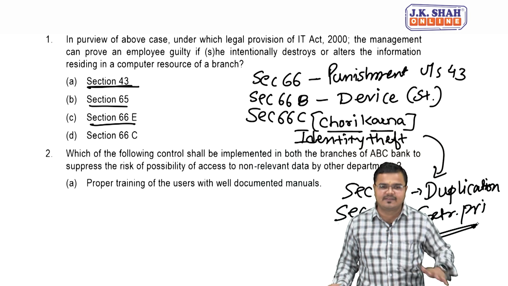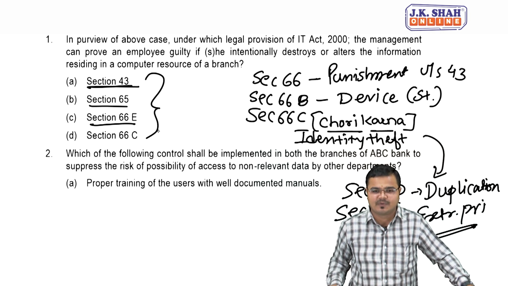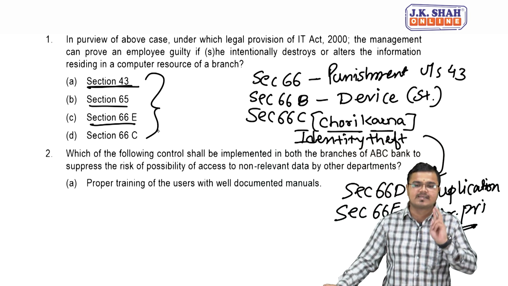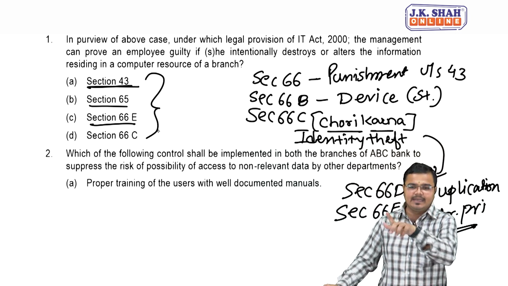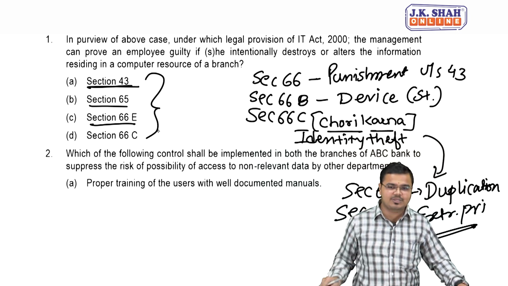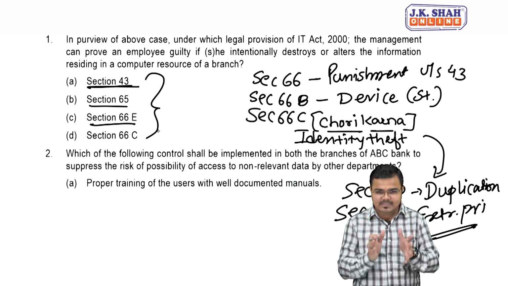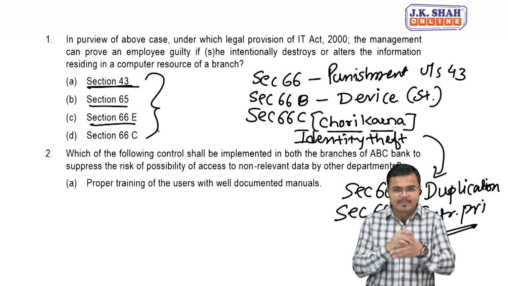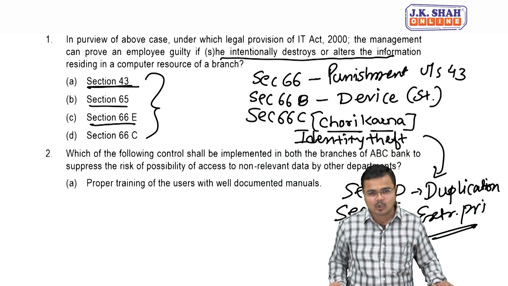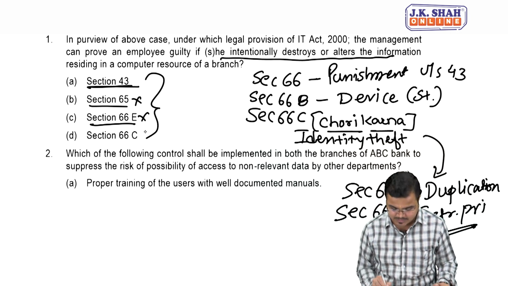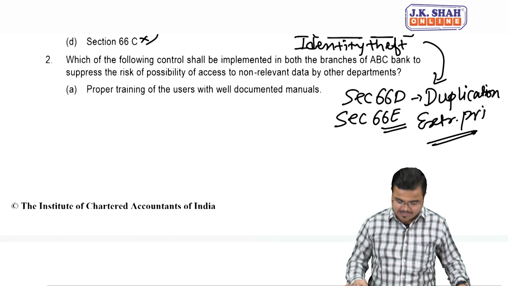So let's summarize everything, because along with this you get a quick revision. Section 66 is the punishment for all offences covered under section 43, 66B buying stolen property, 66C chori karna, identity theft, 66D duplication, impersonation, section 66E extreme privacy. So all this is covered. Am I very clear to you? But here in this question they ask about intentionally destroying or altering information. So obviously these three sections are not applicable, which we have already studied. So it will come to 43. Clear, people? Okay.